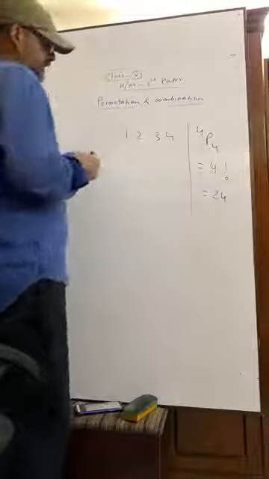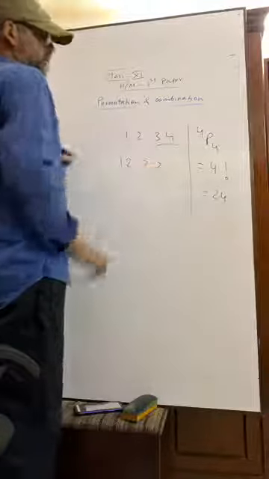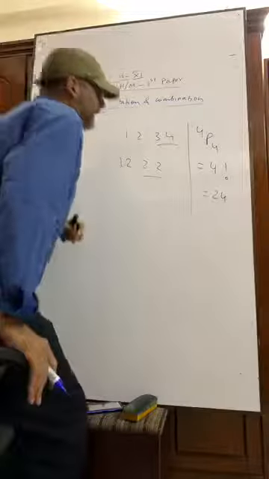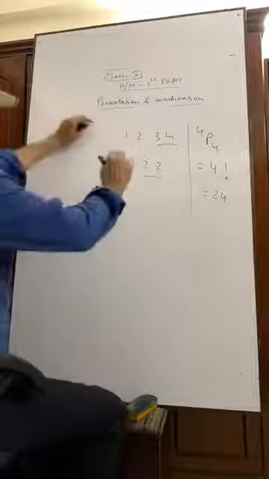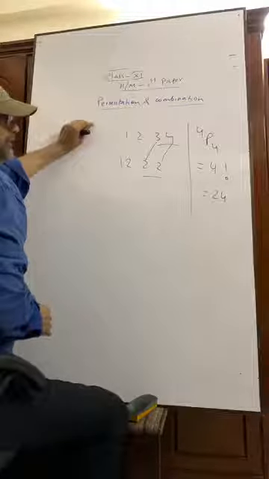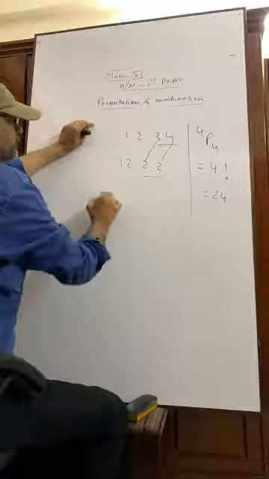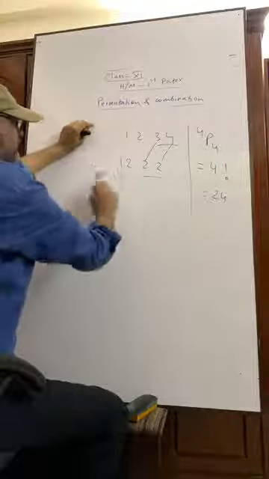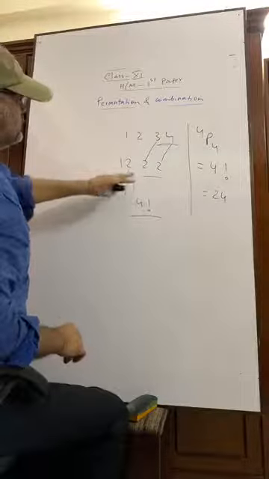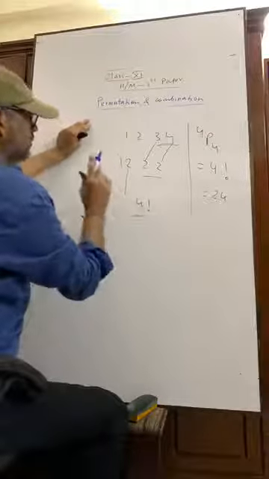But if it was given like this, 1, 2, 2, 2, same. Have you seen? Then what you do? For this map, it is 4 factorial. How many 2's? 1, 2, 3. There are 3 2's. That means 3 factorial.